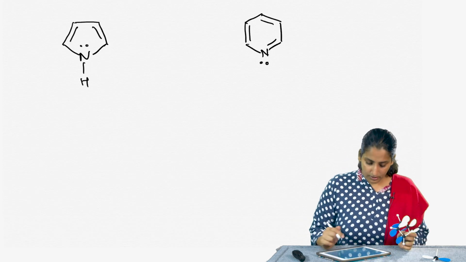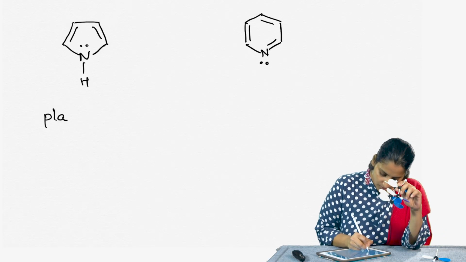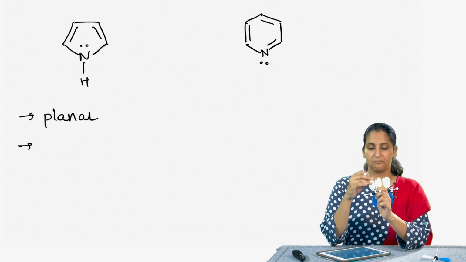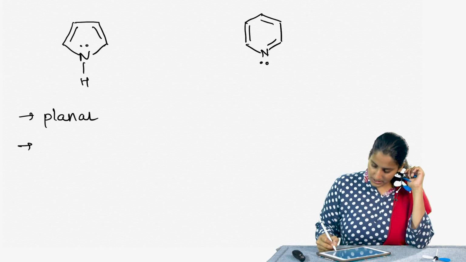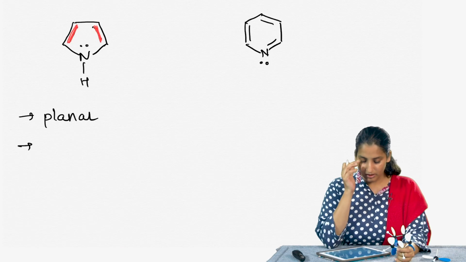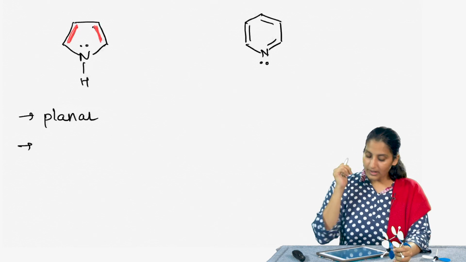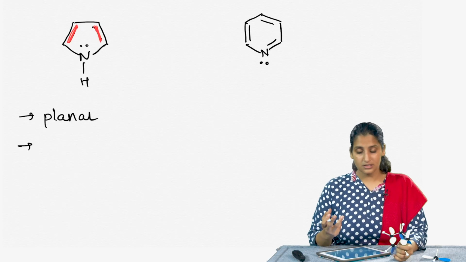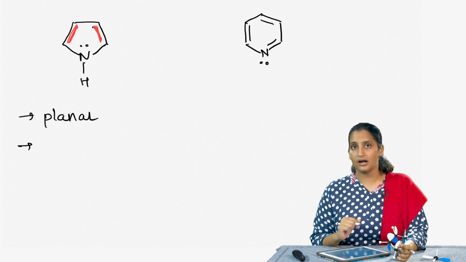Let us take the first one, pyrrole. It is a planar molecule. I have the model made here, right. It also has a p orbital on each atom, and how is that? We can see that the two carbons here have a p orbital present, and the other two carbons also have a p orbital each on them. Now, what about the nitrogen? If the nitrogen is sp3 hybridized, then it will not have a p orbital that goes above and below the plane just like the other carbons.